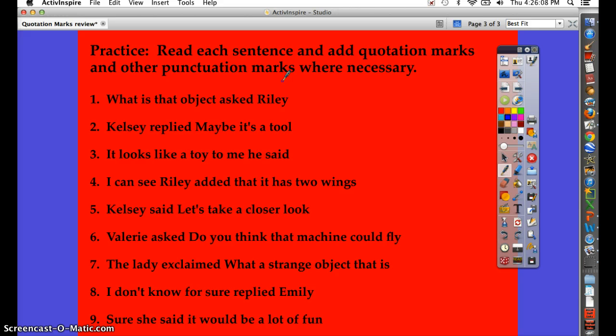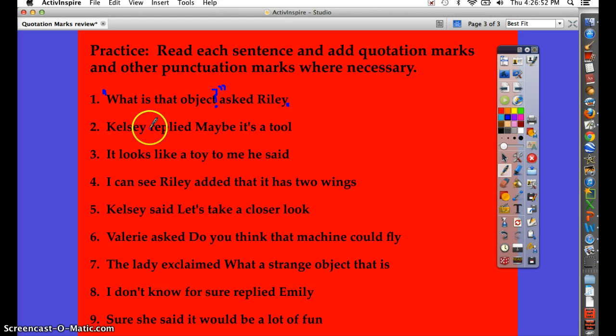So we'll take a look at a practice section now, and as you can see, the directions say read each sentence and add quotation marks and other punctuation marks where necessary. So let's take a look at number 1. What is the object? Asked Riley. So we need to have quotes at the beginning of that sentence. We'll place our quotes outside of the W. And then it's, "What is that object?" asked Riley. So it is a question, and we can put a question mark here to punctuate that one. So place the question mark and then the quote to close out that quote. And then asked Riley with a period at the end of that sentence. So this one can have the question mark since it's asking a question, again, inside of the quote.